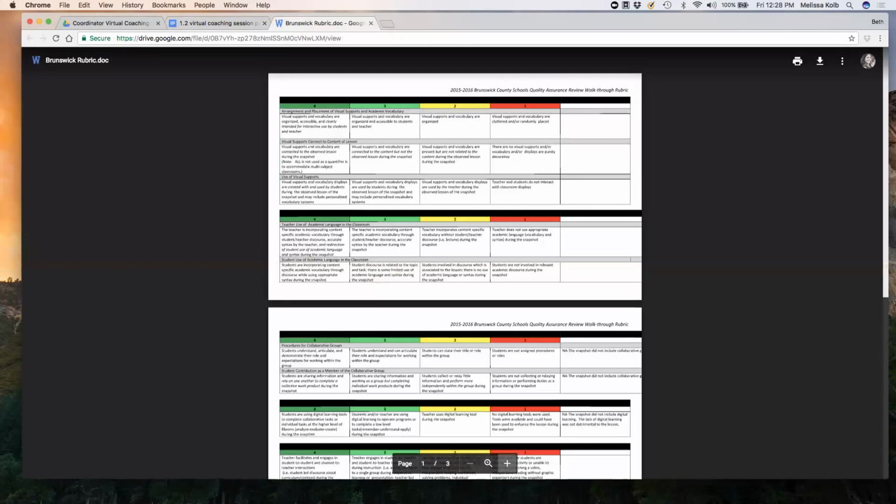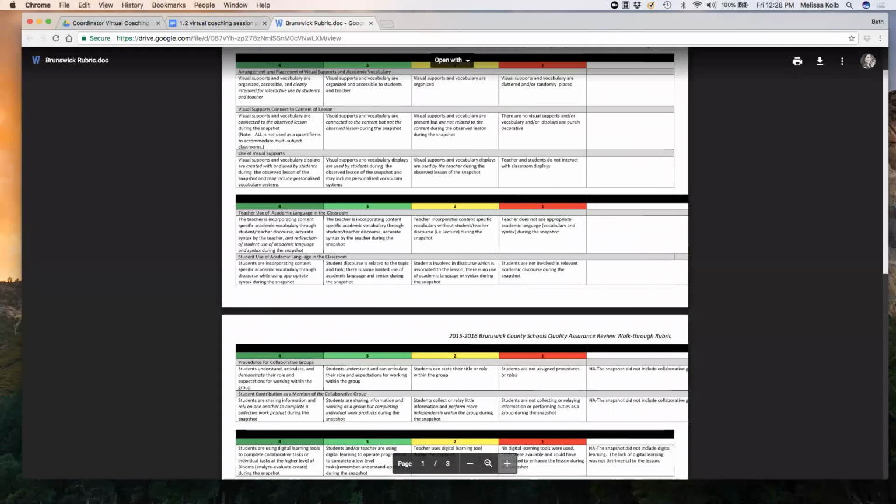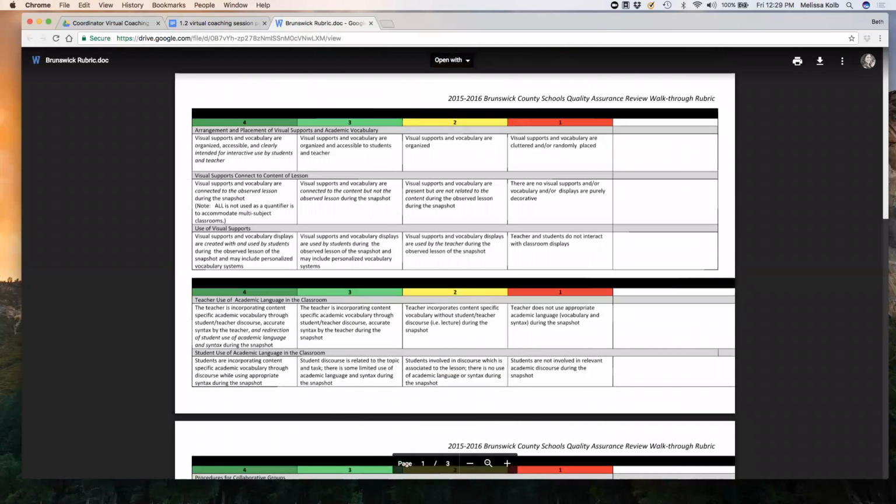Another example is an instructional rubric from Brunswick County that allows you to see, it's like that classroom walkthrough as well. So again, it's just those tools that support that if that's what you chose as part of your assignment and for your meeting.